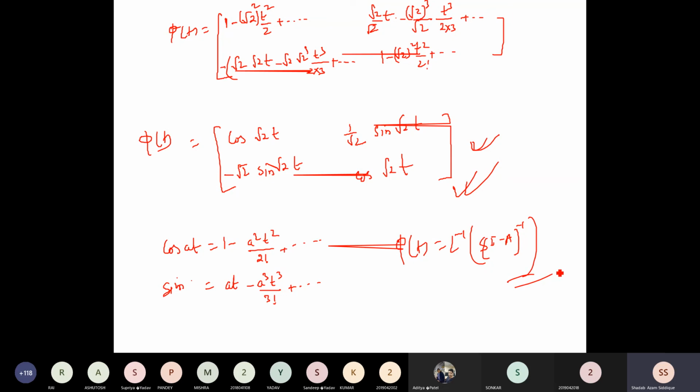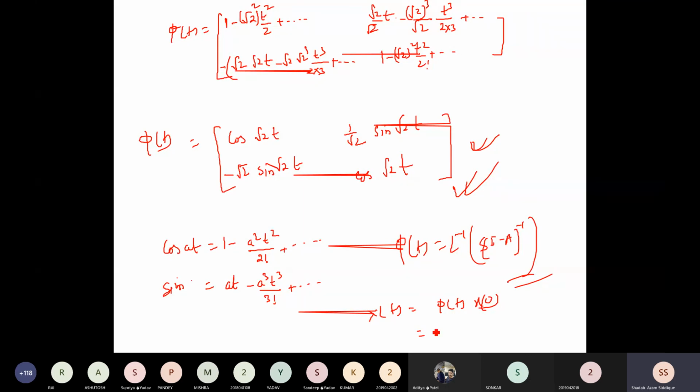Again, in the problem, it is also asked to find the solution x of t, so determine the response of the system. So x of t is nothing but phi of t into x of 0, because we have applied u of t, so there is no initial condition t is equal to t naught, it does not start there.